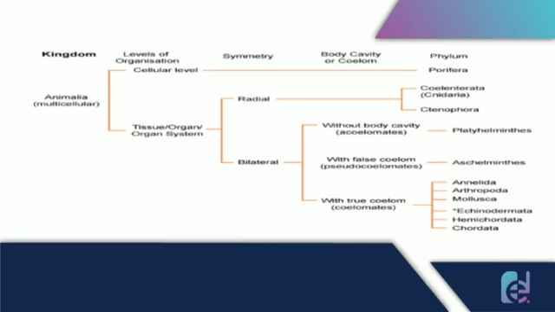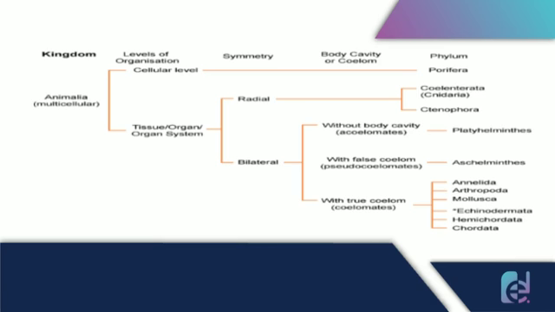Then under the tissue or organ system level, the organisms are further classified on the basis of body symmetry. What are these body symmetries? One is bilateral and the other is radial. So under the radial symmetry, the organisms of phylum Coelenterata and Ctenophora come.